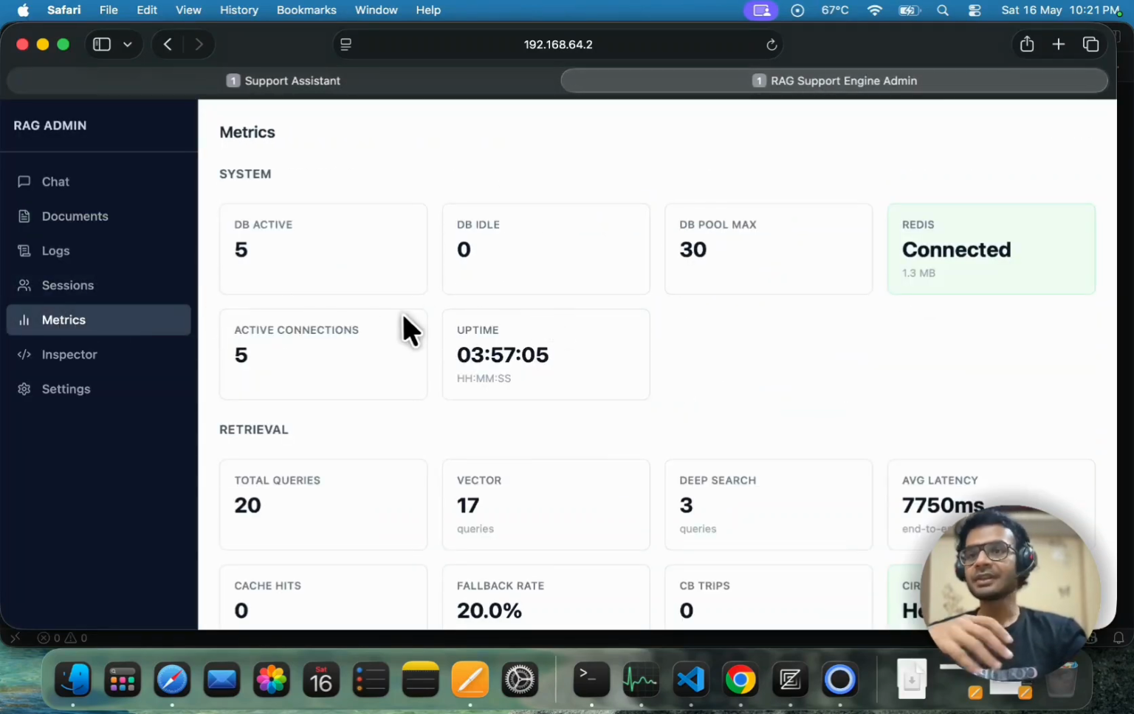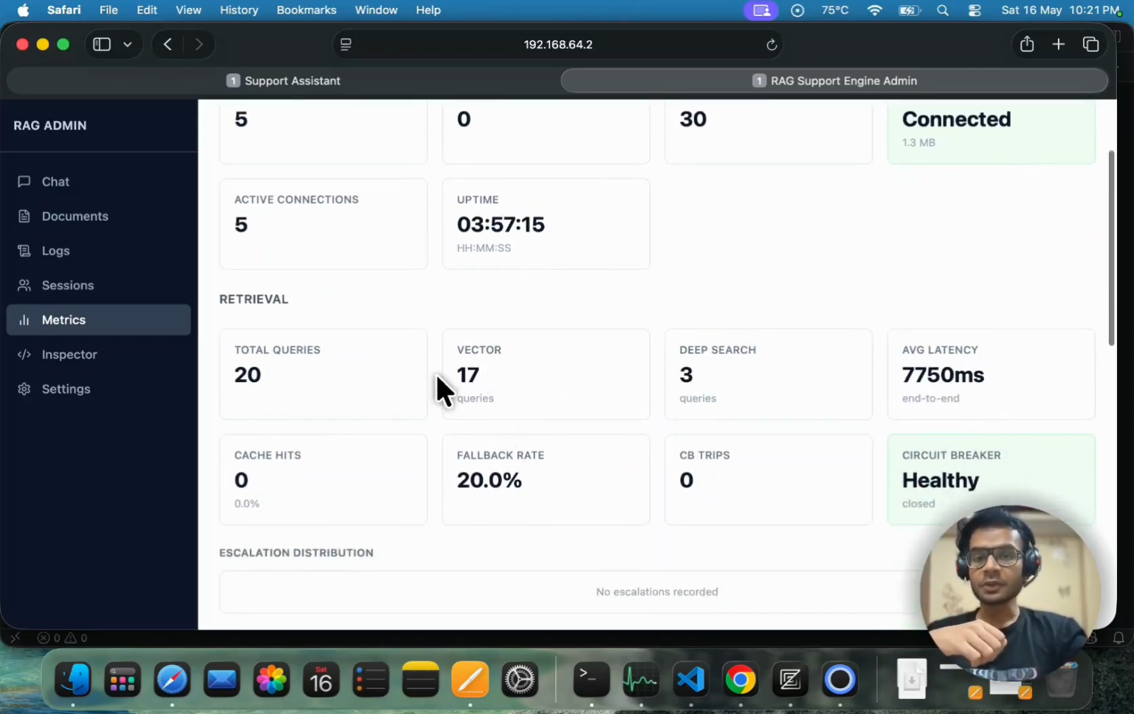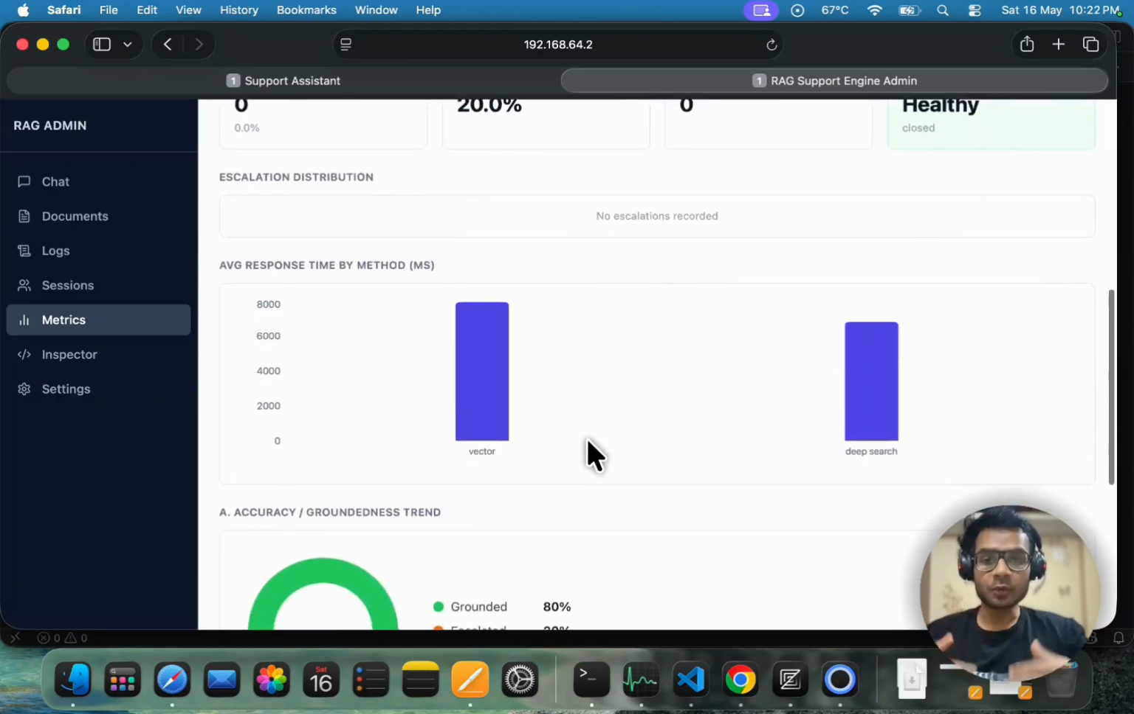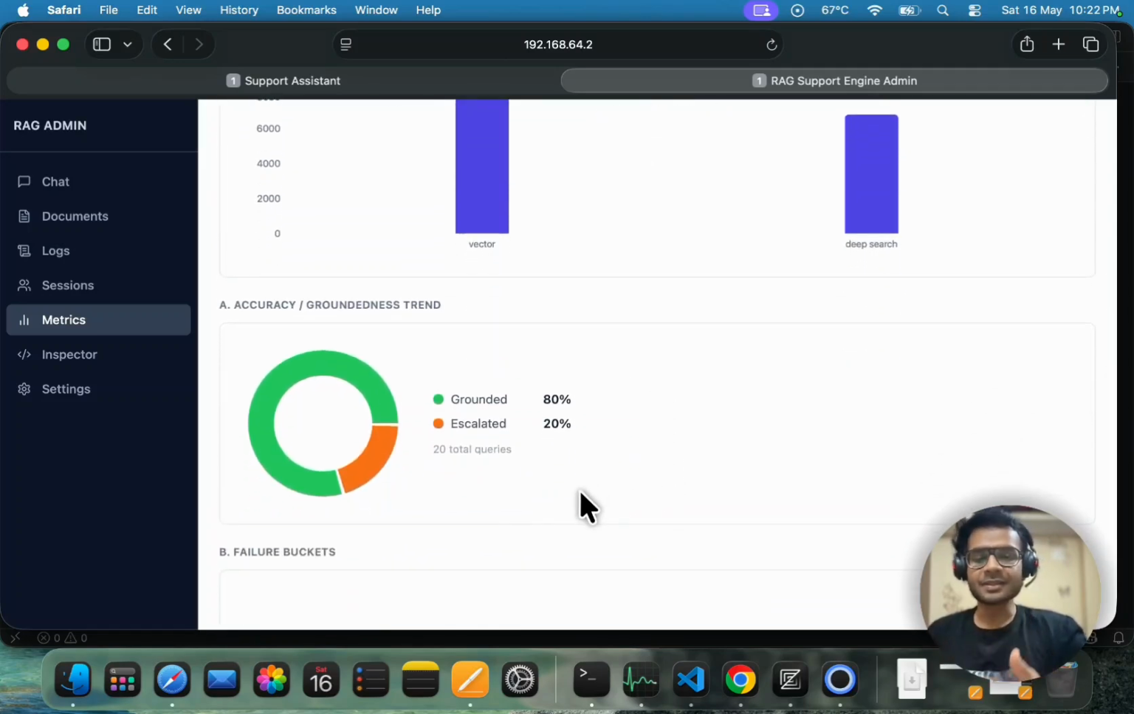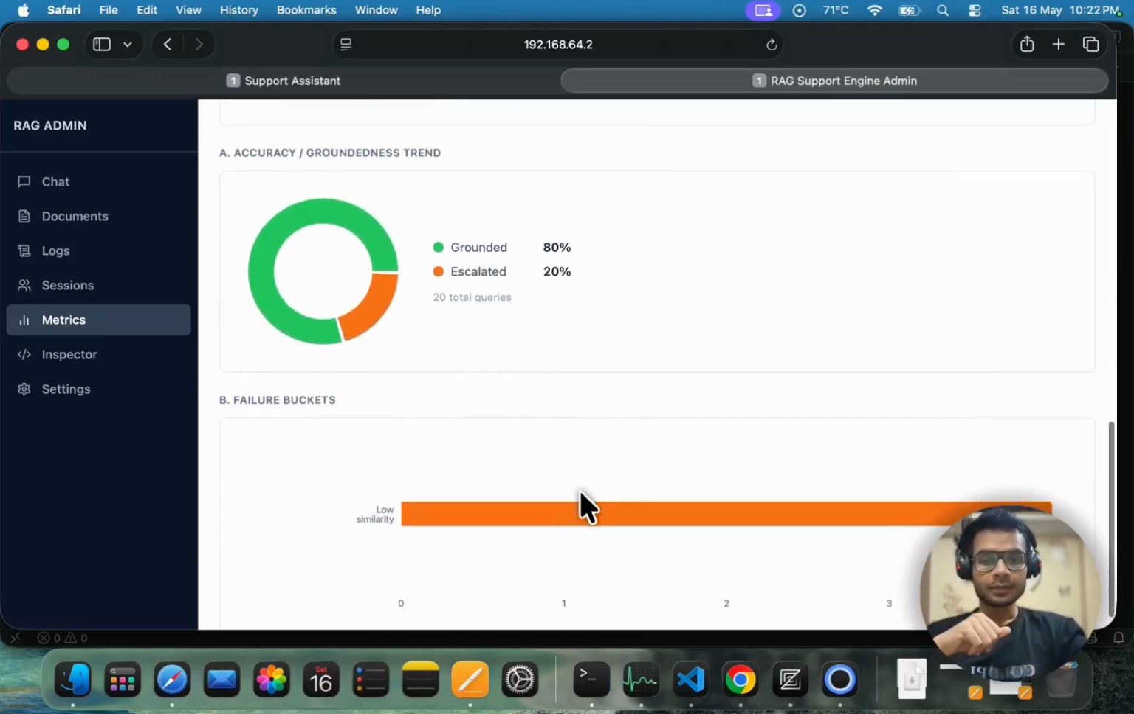This is real-time operational visibility, and we have metrics like database connections and queries by category. You have two types of queries: one is vector queries and the second is deep search queries. You have the average latency and a breakdown of the latency over different types of queries, and how many answers were grounded in the source material and how many of them were escalated. There are two types of escalation supported in the system.